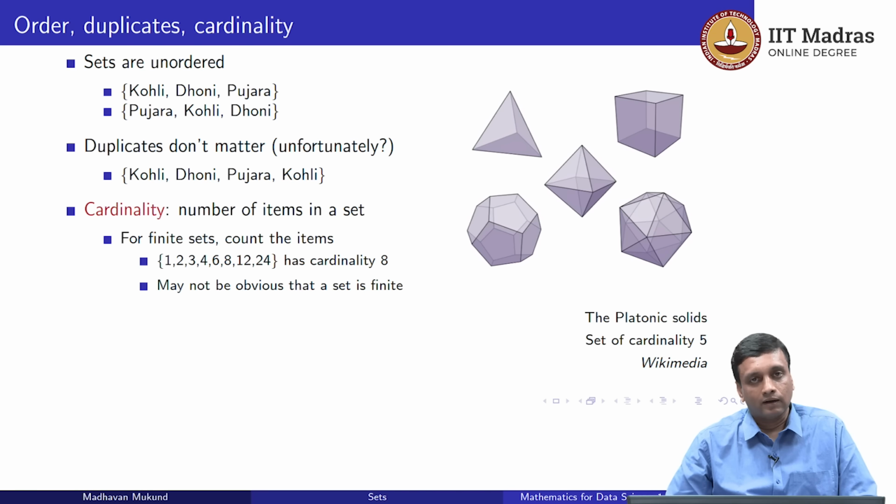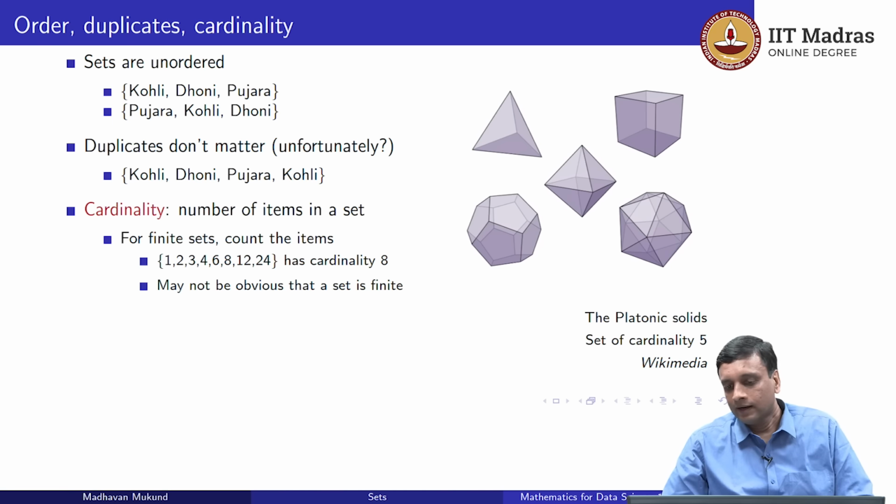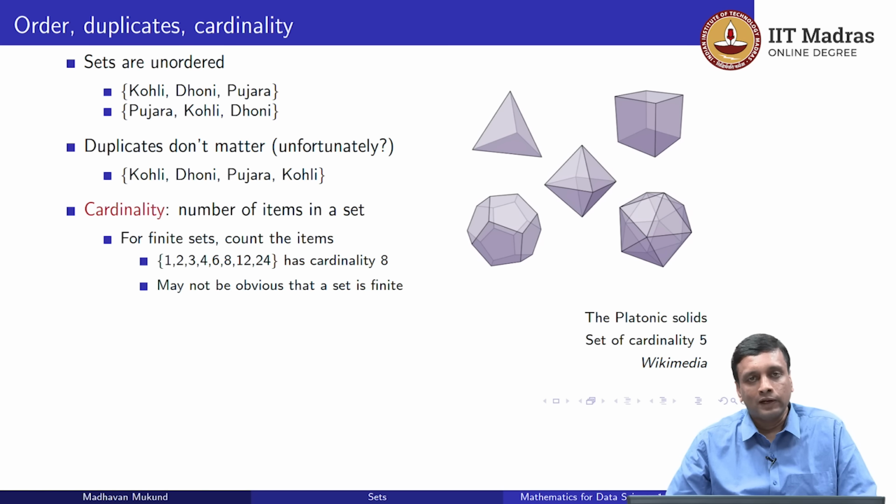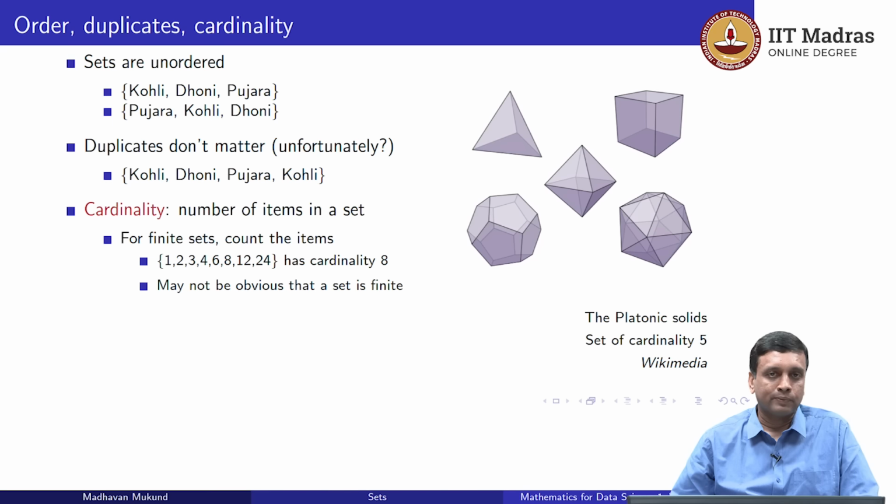Now it turns out that though you might imagine that there are infinitely many regular polygons in 2 dimensions, there are only 5 Platonic solids in 3 dimensions. So this is an example of a set which turns out to be finite even though there is no reason for it to be finite. So these 5 Platonic solids are the tetrahedron which has triangles, the cube which we have seen which has squares, and then we have an octahedron which has 8 sides which are triangles, then we have a dodecahedron with 12 sides and an icosahedron with 20 sides. And there are no other regular solids, surprisingly it turns out.